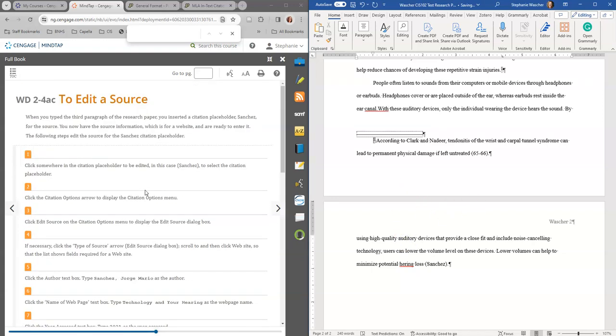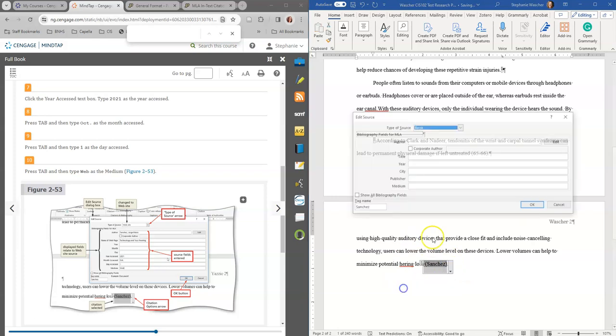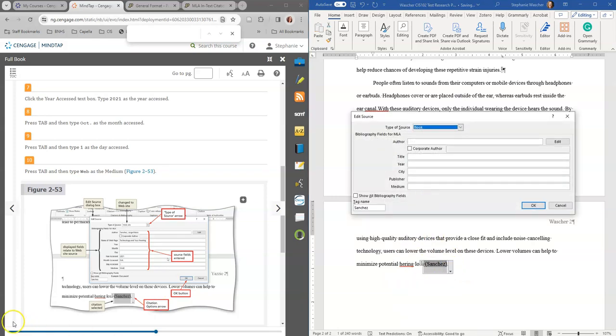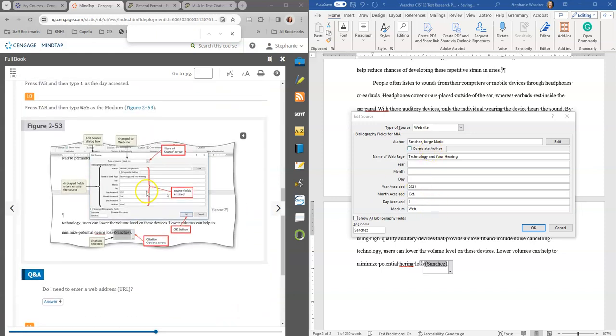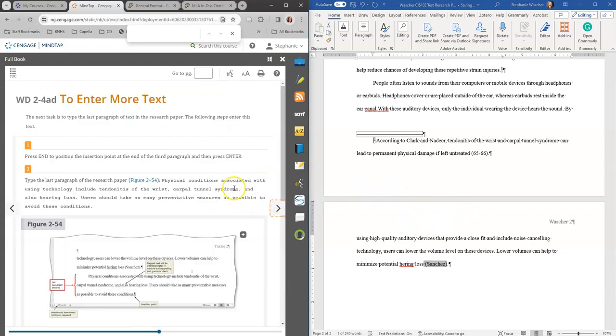And then we can edit a source. So we're going to edit the Sanchez probably. And so we're going to go back to edit source. And I'm going to add in, I'm going to pause and edit. Okay, so now I have all the information in, and I can click OK. So I've got all of the correct information, and you want the date when you accessed the website, because it's not going to have it, unless there's like a day and time when they have that set up.